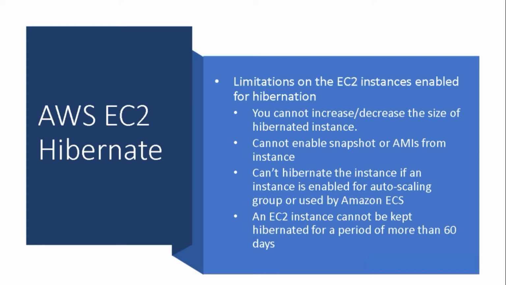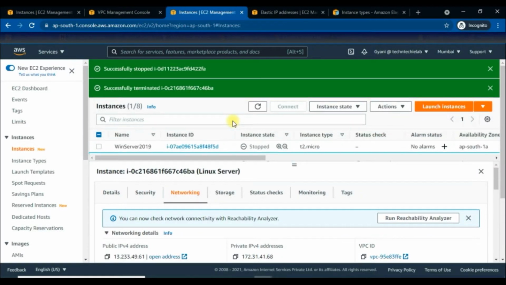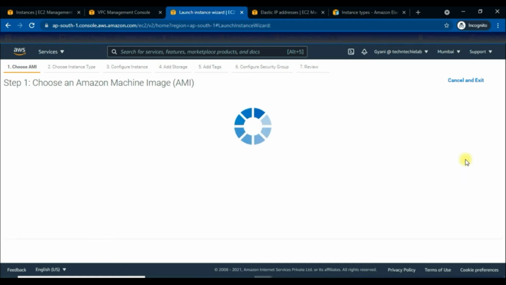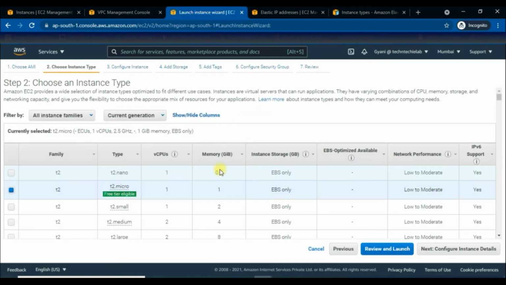So let's do it now by using the EC2 hibernation feature. We will first launch an instance and again we will choose Amazon Linux here and select it to go to the next step, and here again we will use t2.micro to remain within the free tier as it is free for 12 months, so we'll go with this.